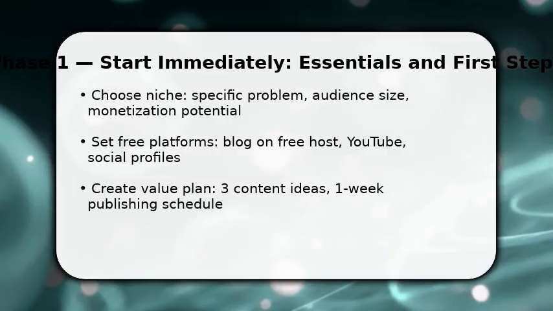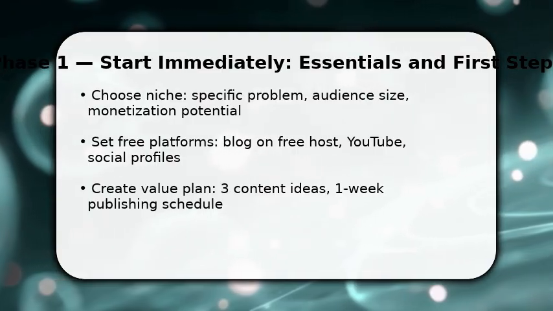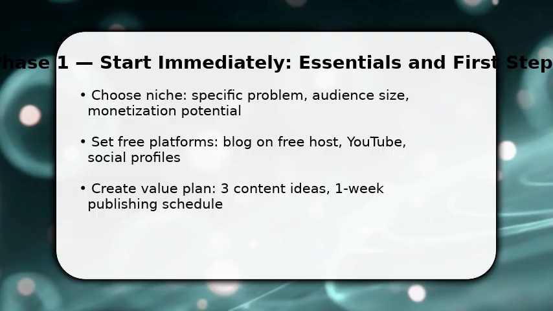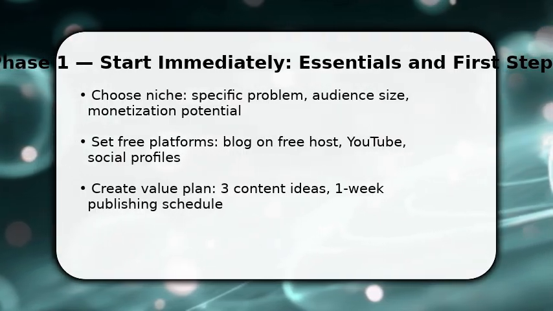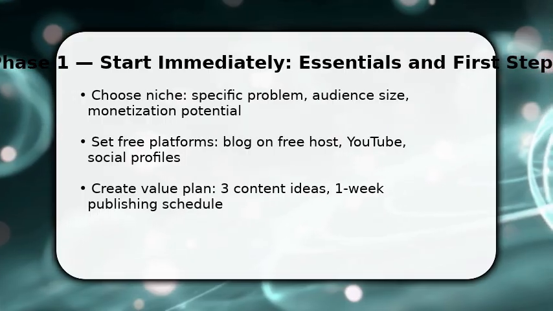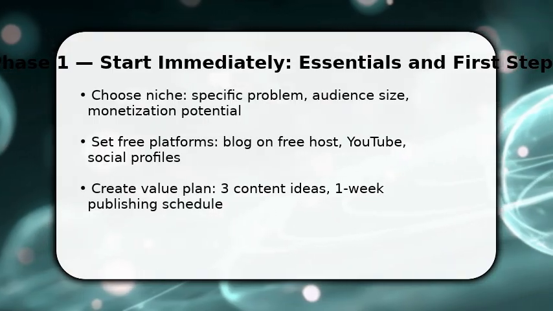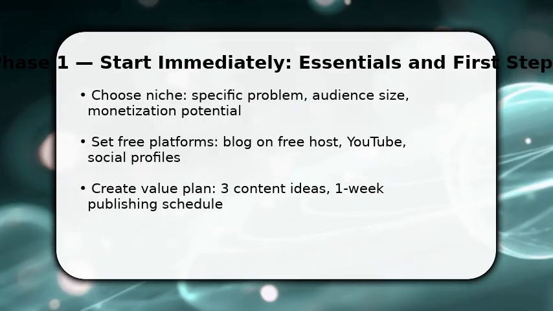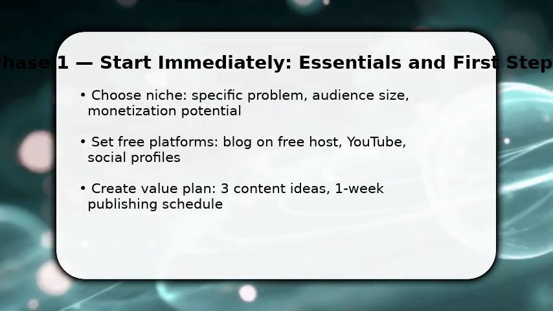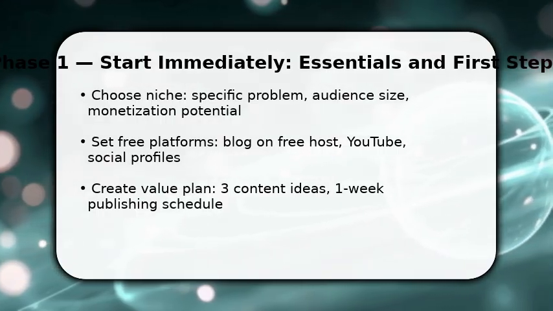You need clarity now. Pick a narrow niche and commit. Once chosen, set up free channels, a simple blog, YouTube channel, or social profile, and brand them consistently. Make 3 content ideas that solve clear problems and schedule 1 week of posts to build momentum. While you do this, sign up for affiliate programs that match your niche so you can include links immediately. Make sure to use a single tracking method so you can measure what works from day 1.